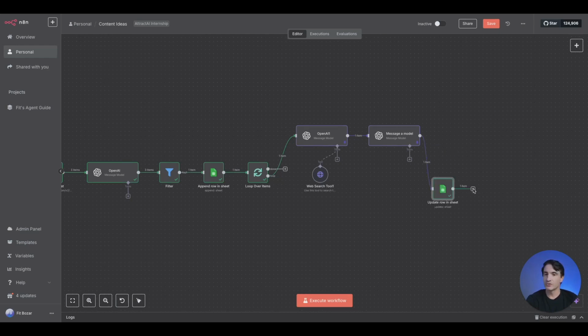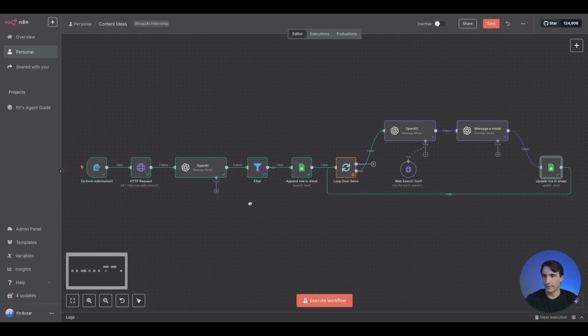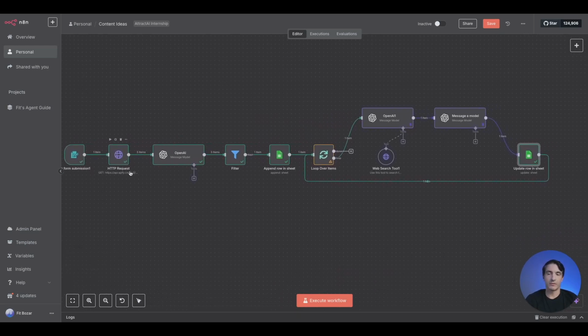So we just want to connect this to the loop node. What does this do? It'll continue through for the comments, every single comment that we're filtering. For example, if we had the filter set previously at 5 comments, say we wanted to set it at 250 comments.